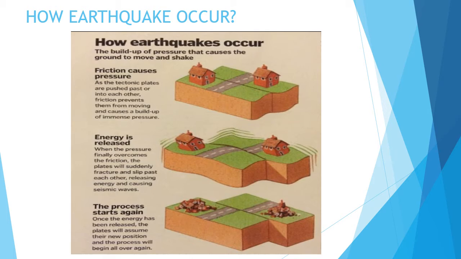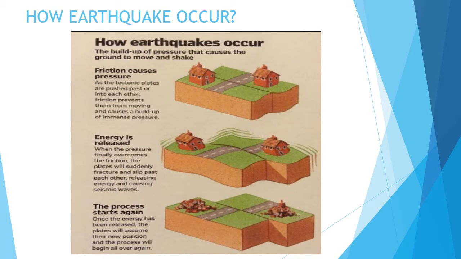So whenever a pressure is created, this pressure is released in the form of energy, and this energy is released in the form of seismic waves. In the first figure you can see friction taking place between the two tectonic plates, and now this friction is releasing the energy. This energy is released in the form of seismic waves, which makes the plates move in a zigzag manner or move across each other. So the process starts again.